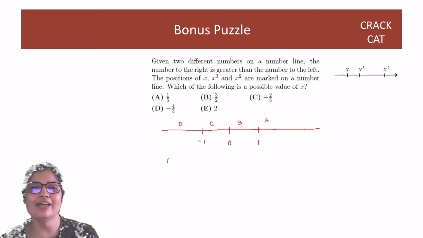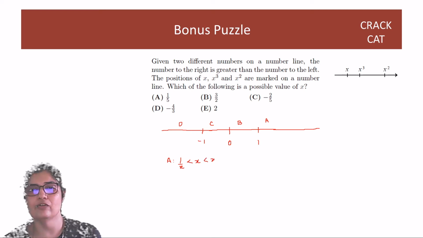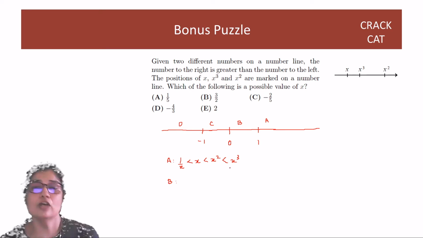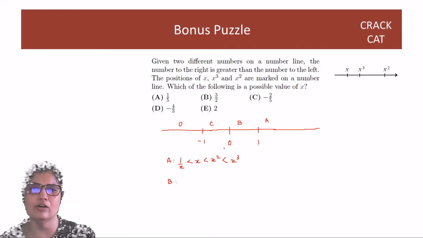Now, A is what we are used to. We are used to general positive numbers, integers, in fact. So A is where things are normal, where the reciprocal of a number is less than the number itself, where the square of a number is greater than the number, and x cube is greater than x square. But if you just go to section B, you will see that these relationships change. So what I want you all to do, guys, before we even start solving the question, is incidental. I wanted you all to have a good sense of inequations with this, okay?